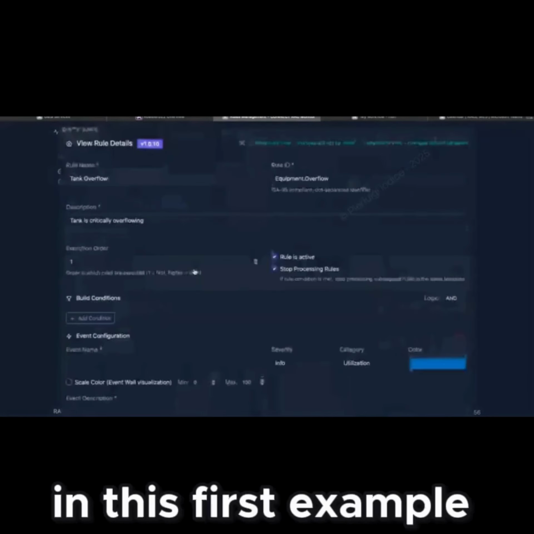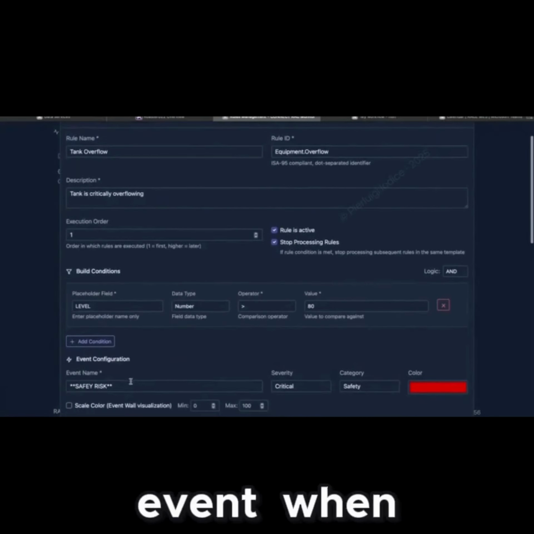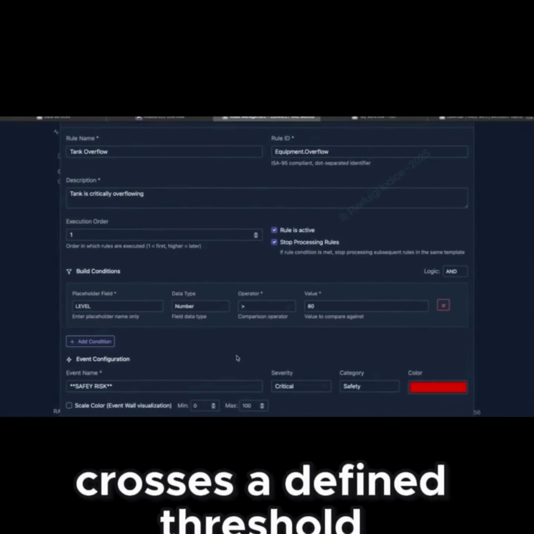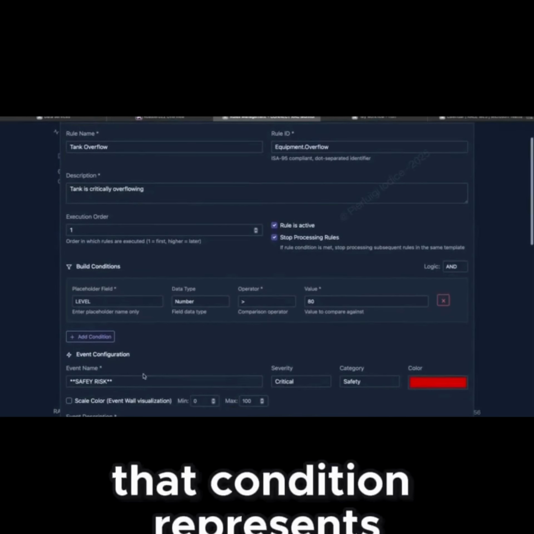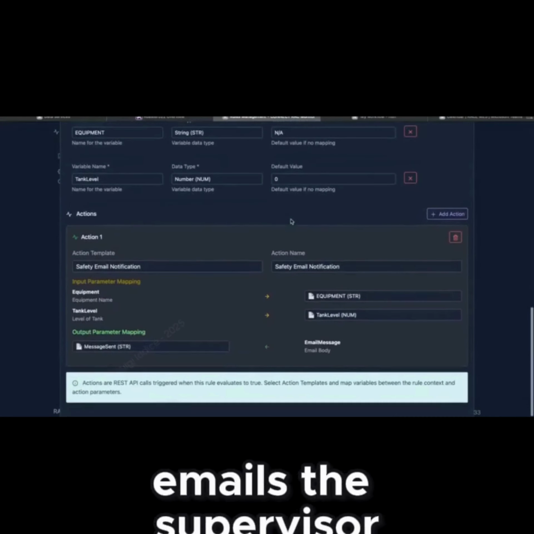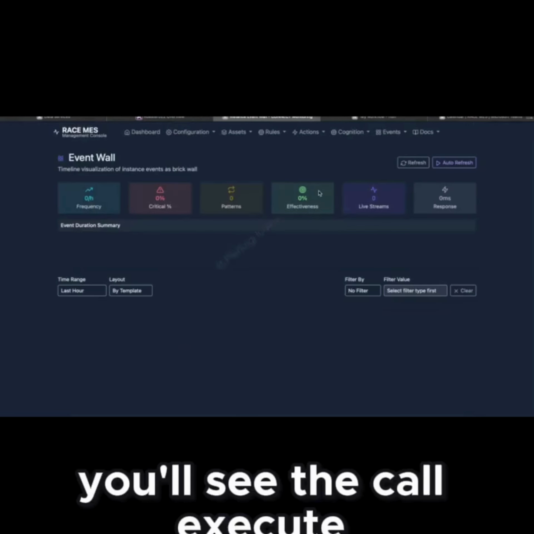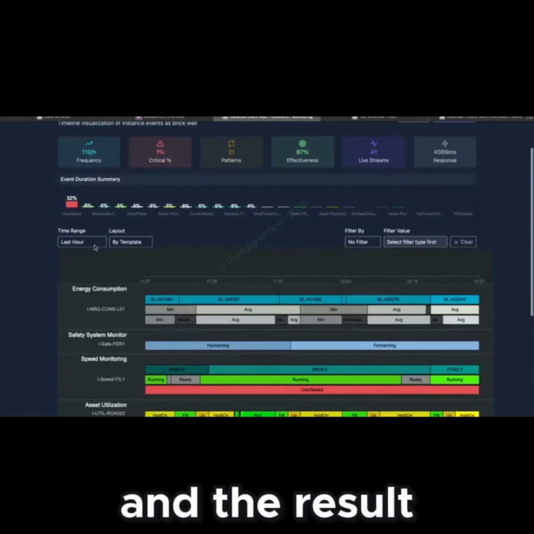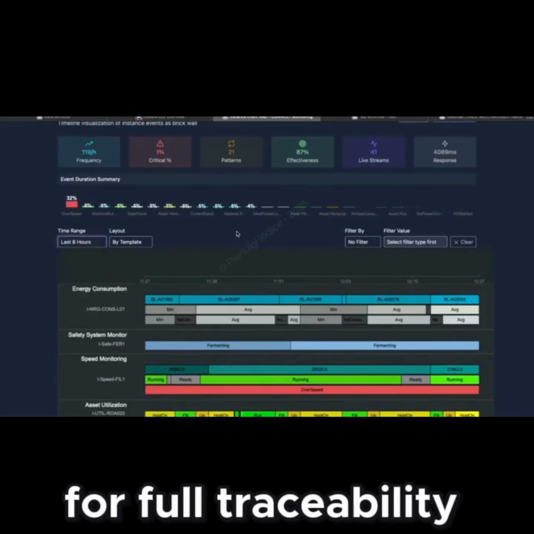In this first example, we bind an action to a safety risk event when the fermentation tank level crosses a defined threshold. That condition represents a hazard for the area and operators, so the action emails the supervisor immediately. You'll see the call execute, the message delivered, and the result logged back into the event trail for full traceability.